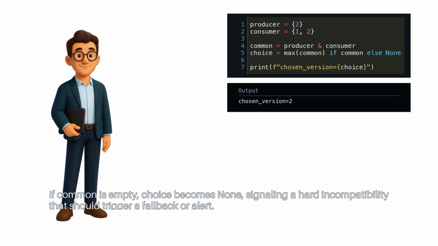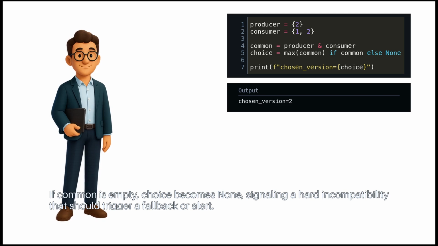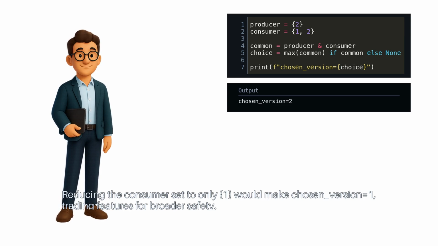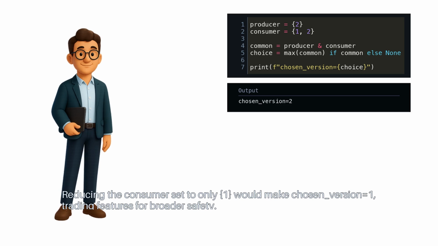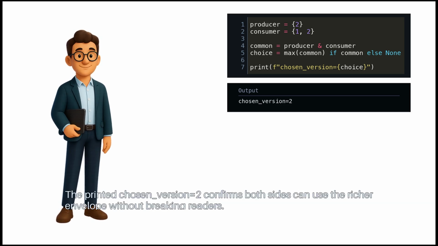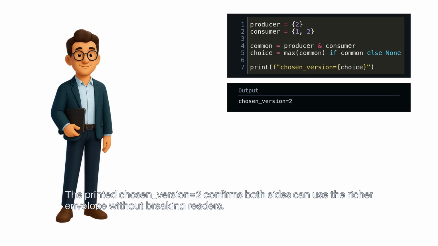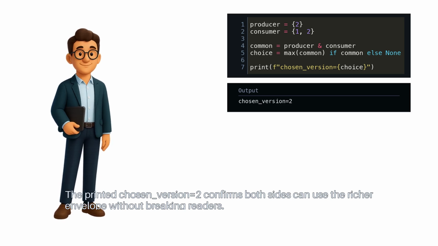If common is empty, choice becomes None, signaling a hard incompatibility that should trigger a fallback or alert. Reducing the consumer set to only one would make chosen version equal 1, trading features for broader safety. The printed chosen version equals 2 confirms both sides can use the richer envelope without breaking readers.